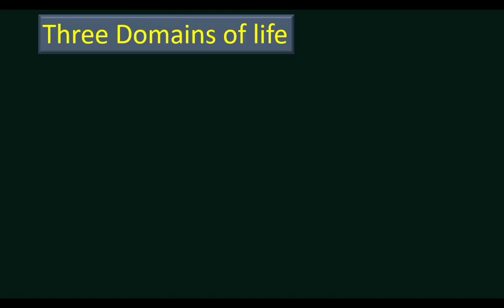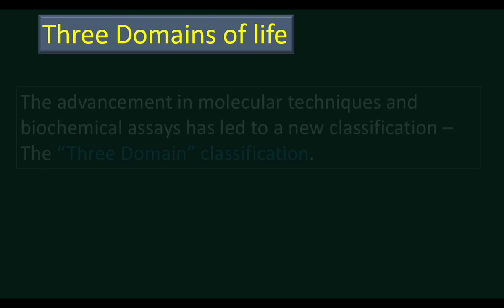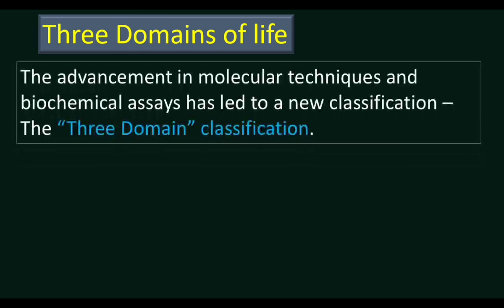Due to the advancement in biology, the 3 domain of life classification was developed. It is due to advancement in molecular techniques, that is DNA analysis, RNA analysis, biochemical assays.